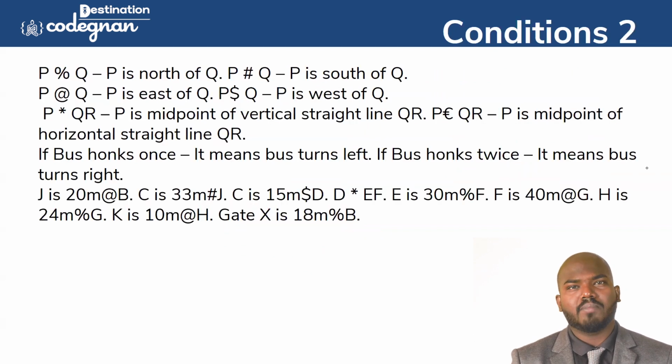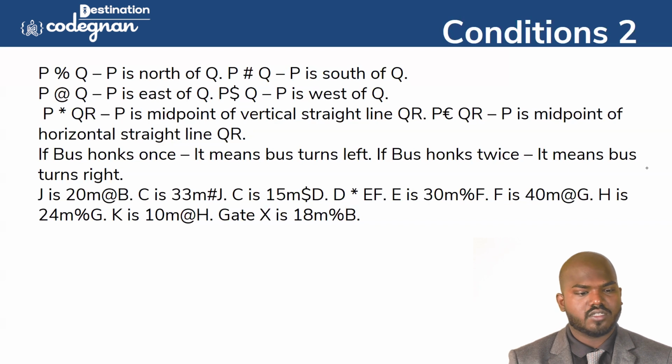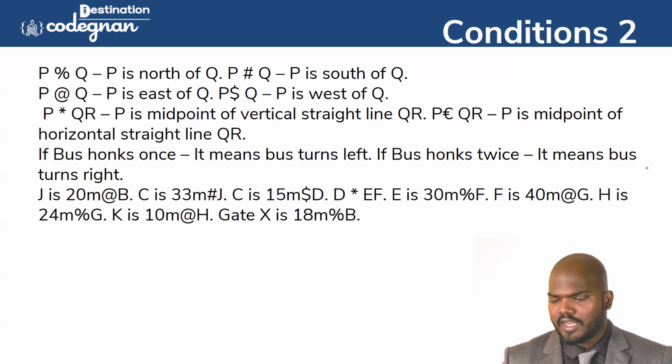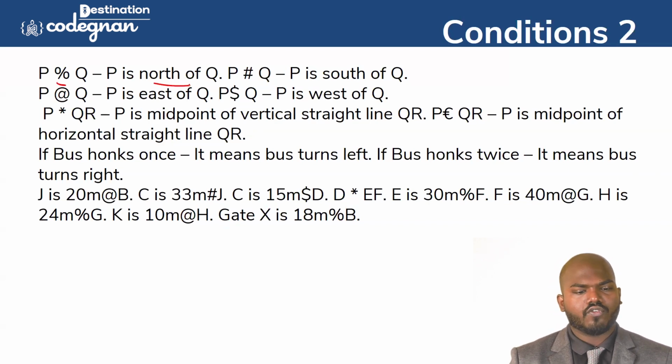It is a little bit complex. If someone wants to ask you the most difficult question from direction, they will try this. If you are patient enough to solve this one, you will definitely get the answer. Patience is of great importance here. So they are giving a pattern, like direction questions. They are saying percentage means P is north of Q.